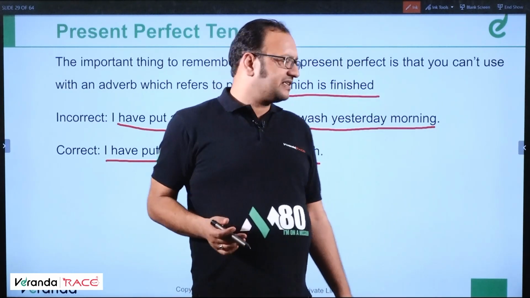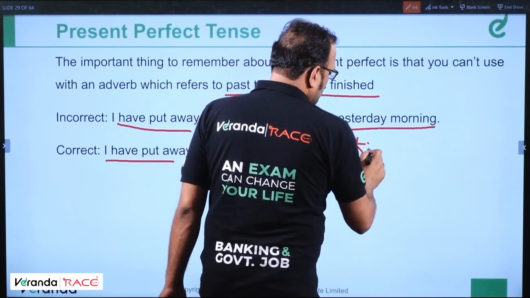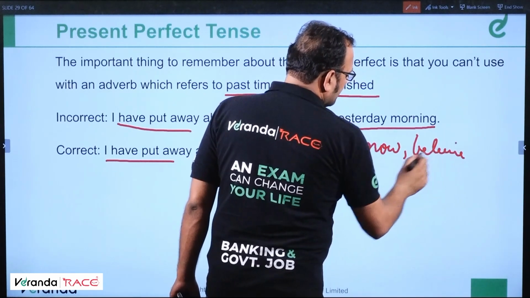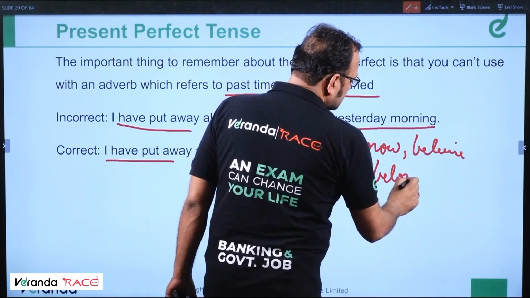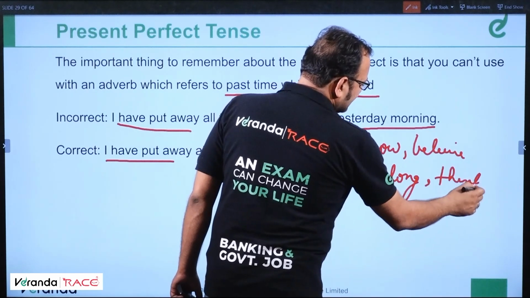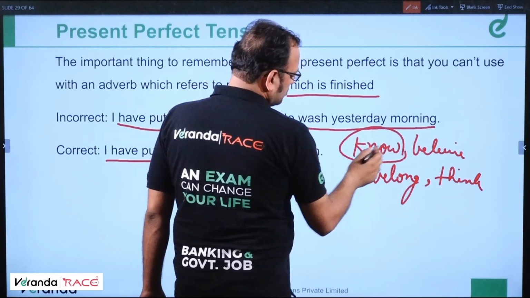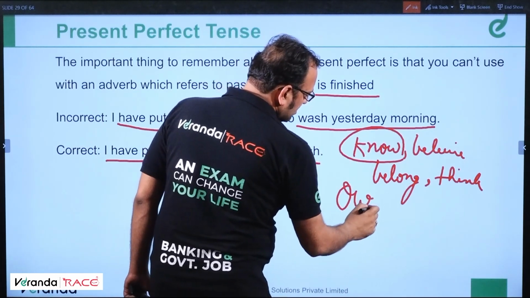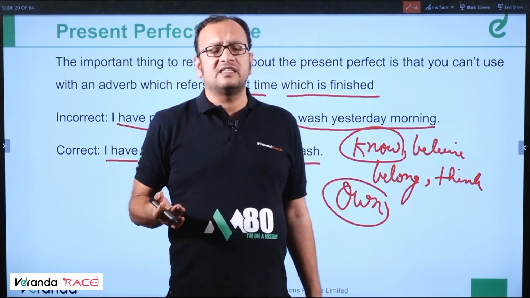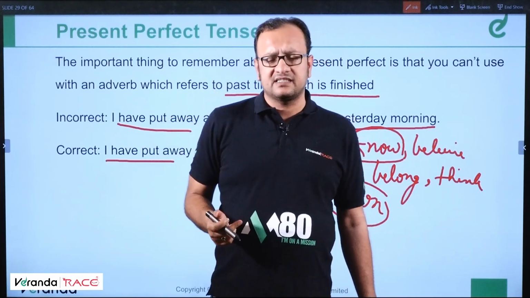So the tip which I am going to discuss right now: there are certain verbs known as stative verbs like know, believe, belong, think, expect, decide, smell. Okay, we'll take the example of know or own for that matter, own. So if we have to say I have been owning this plot since 1996, this is incorrect. I have owned this plot since 1996.